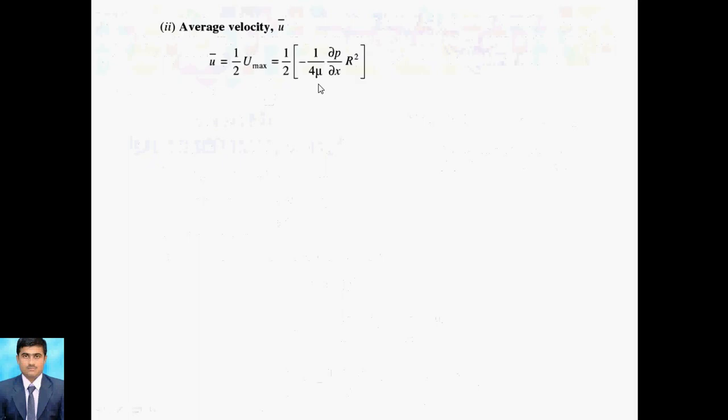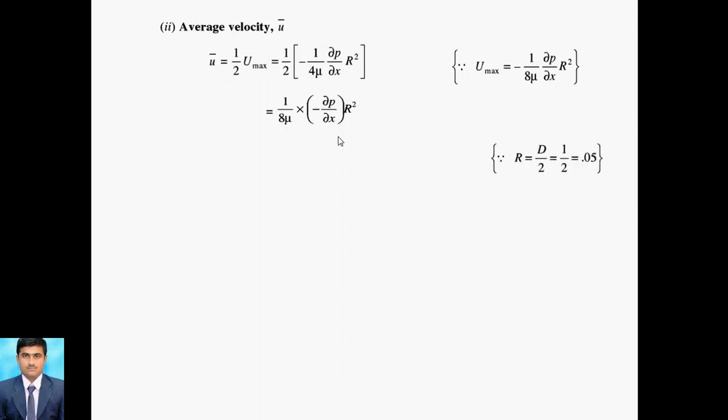Now we go for average velocity. We know that u bar is equal to half u max, and u max is known to you. So u max is nothing but minus 1 upon 4 mu dou p by dou x into r square. Directly we can calculate this, putting r as d by 2. After that we put the values of mu and dou p by dou x. Dou p by dou x is already calculated, right? After that, putting the values, we get the average velocity. So for average velocity we use the relation between u max and u bar. With this relation we can find the average velocity.